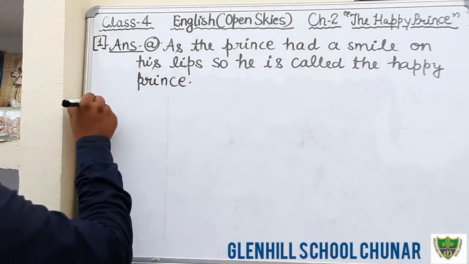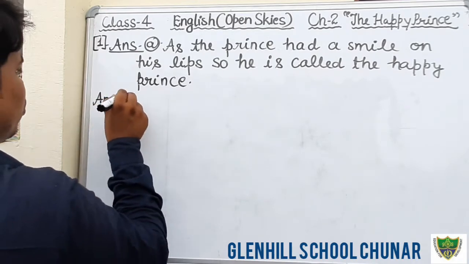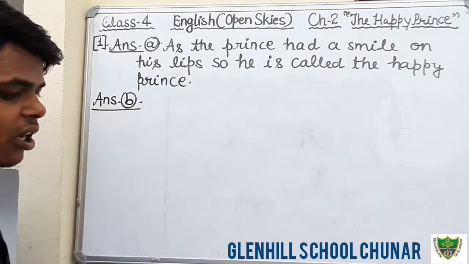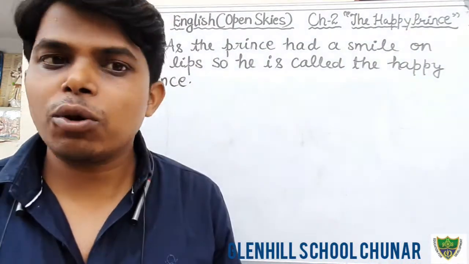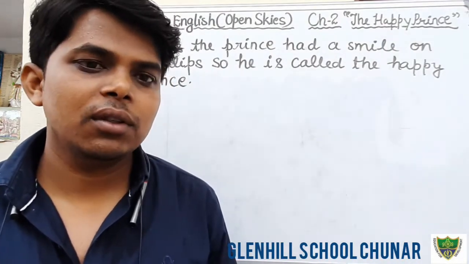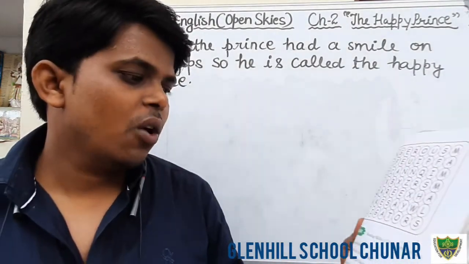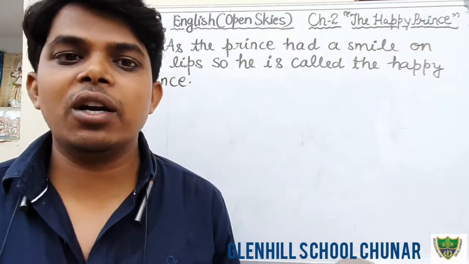Now come to question number second. What is question number second? Where was the swallow? It was between the feet of the Happy Prince. What did the swallow see on looking up? And what did he see?